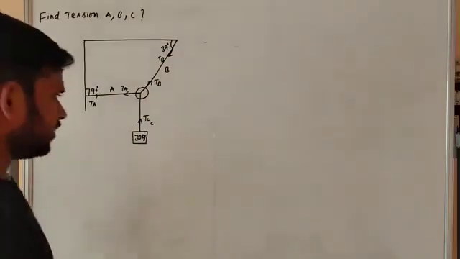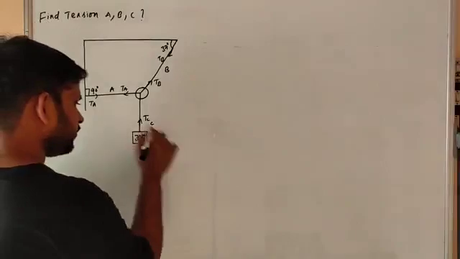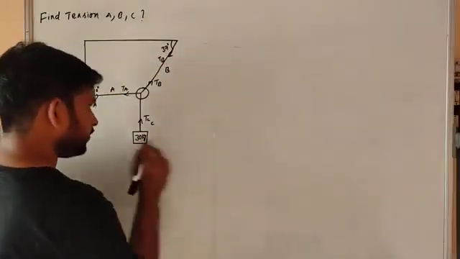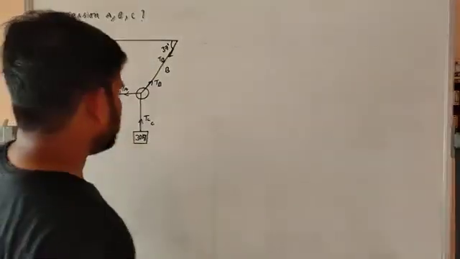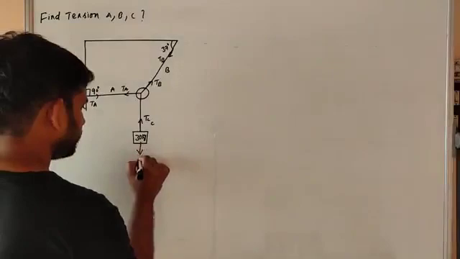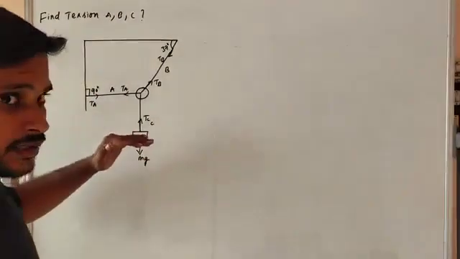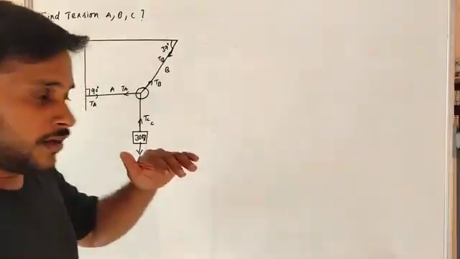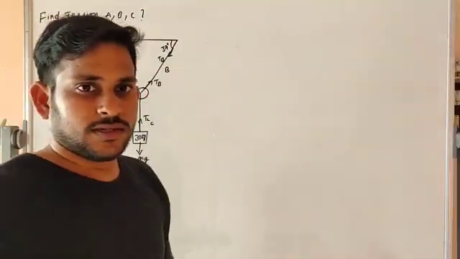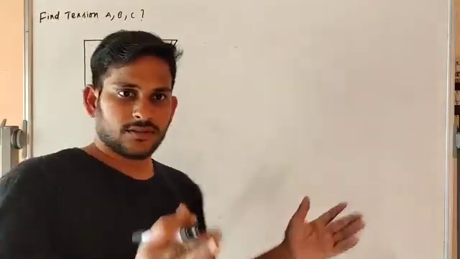Firstly, we have to draw the free body diagram. From the mass of 30 kg given, the free body diagram should be like that: mg. Another point is that upward force is equal to downward forces, and rightward force is equal to leftward forces.